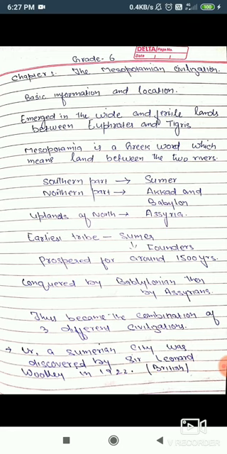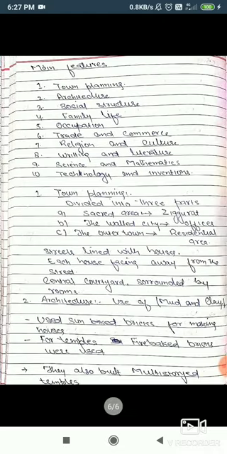Ur was the first city to be discovered, by one of the greatest British archaeologists, Sir Leonard Woolley, in 1922. Based on his discoveries, we came to know about certain features of this civilization, which I have mentioned here. And today we studied two main features.